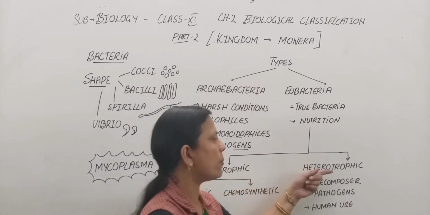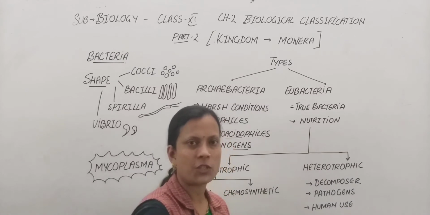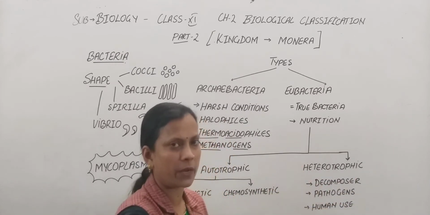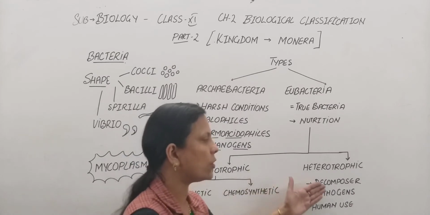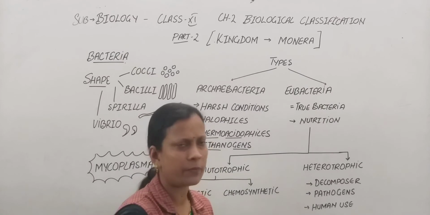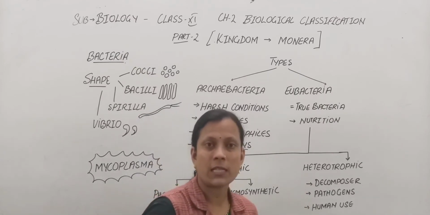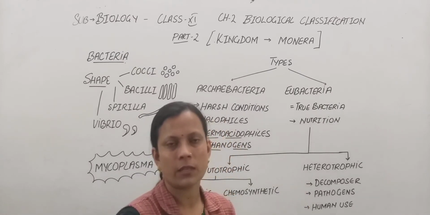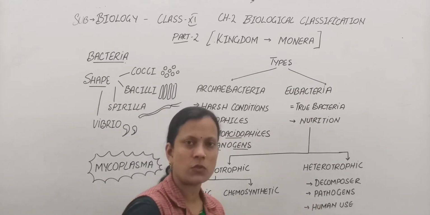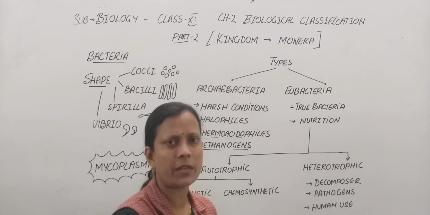The next category of eubacteria are the heterotrophic. Heterotrophic, that is, they obtain their nutrition from other sources. They do not prepare their own food. These bacteria include decomposers. Most of the bacteria are decomposers. They survive on dead decaying matter. Then many of the bacteria are useful for humans, as in the case of curd. We know in curd lactobacillus is used. Many types of antibiotics can be derived from bacteria.